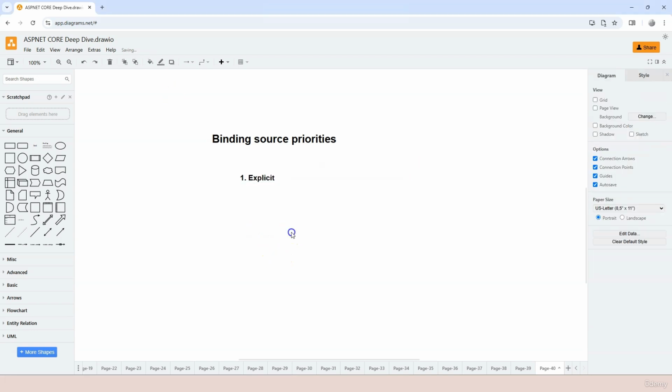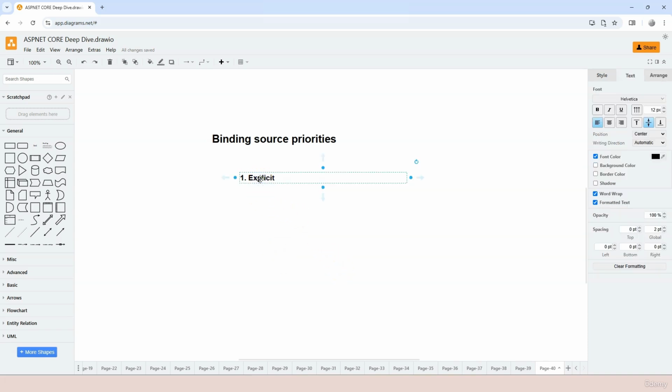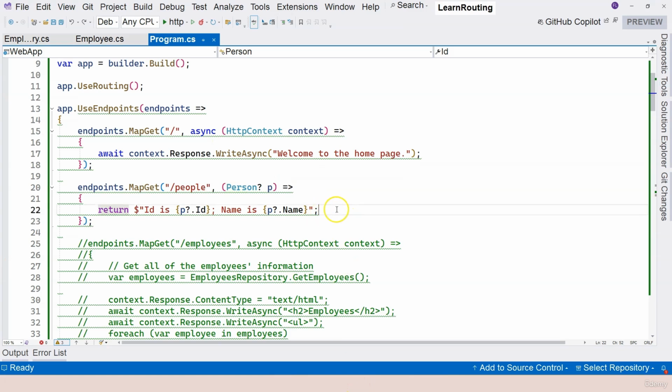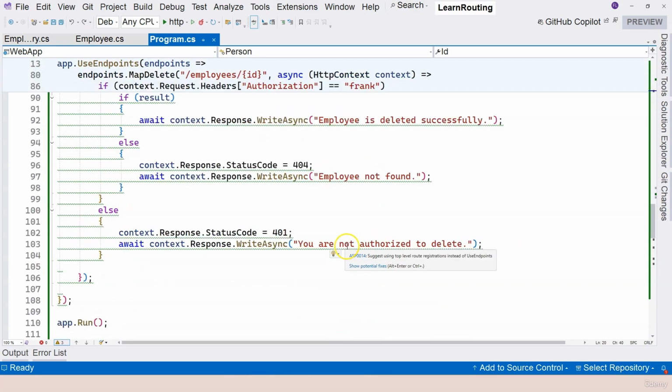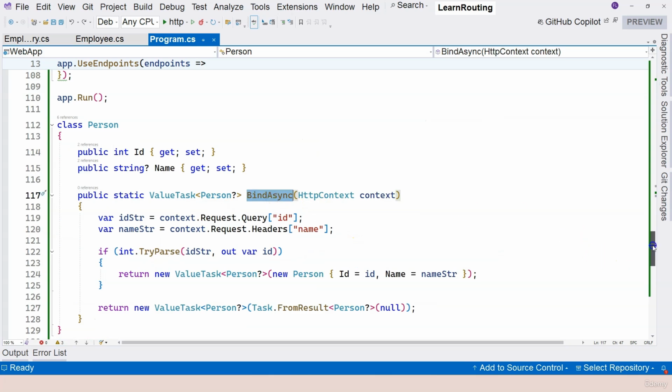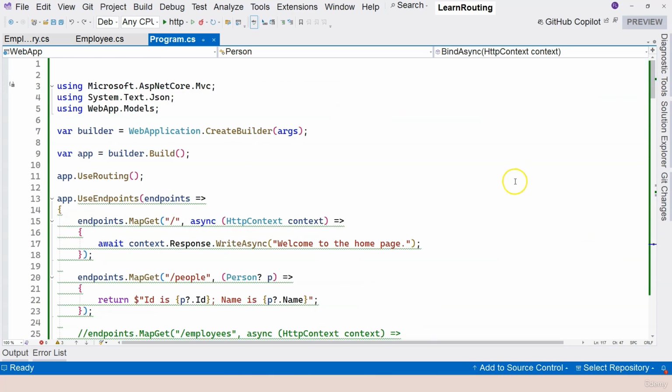The first one is explicit. So if you have an endpoint handler parameter with explicit binding, which means that you specified the source, for example, from query, then that one takes priority. Let's take this for example. Previously, we have this Person class defined right here with the BindAsync method. So it's supposed to just go into the HTTP context and grab the data from there. But if you specify this comes from the body, guess what's going to happen?